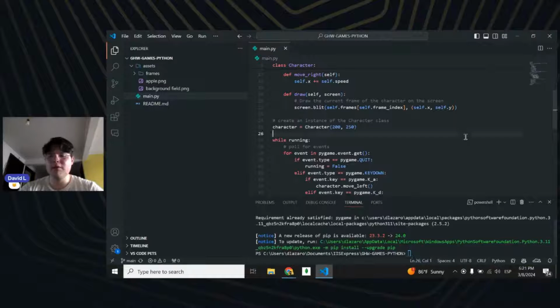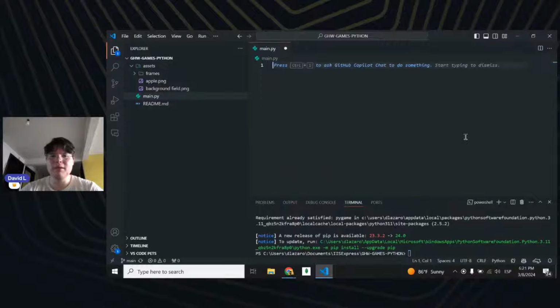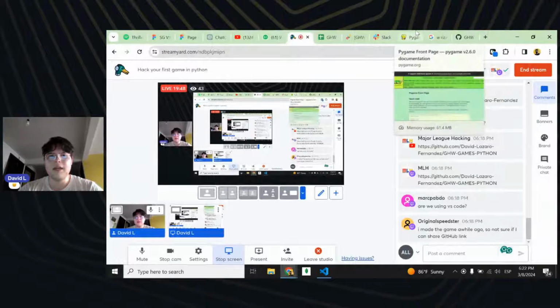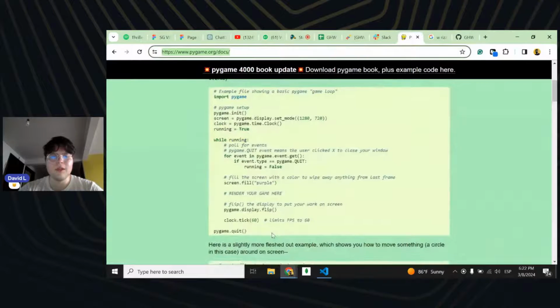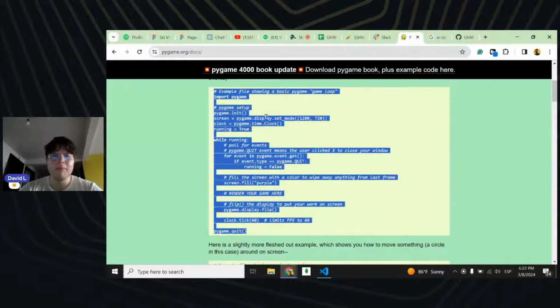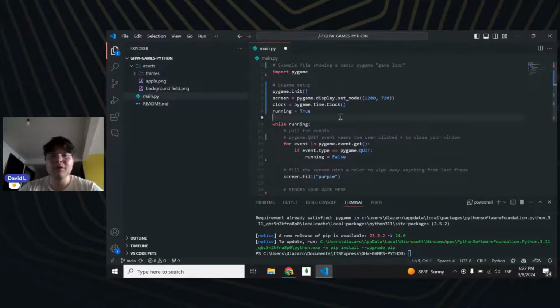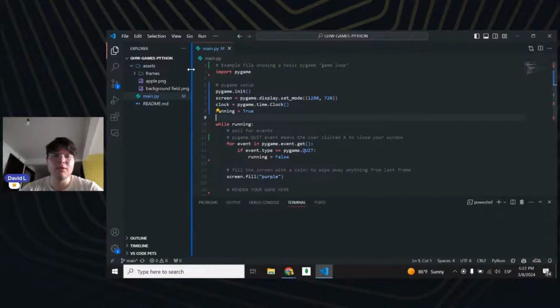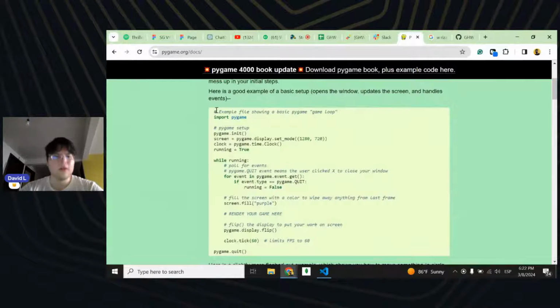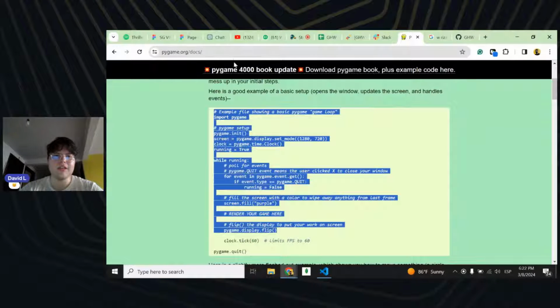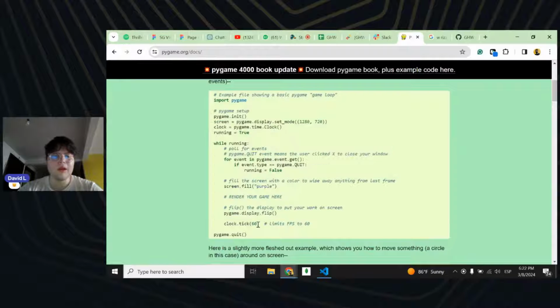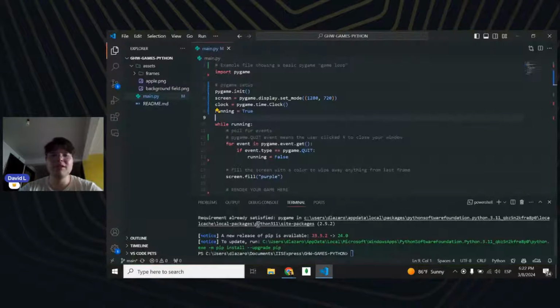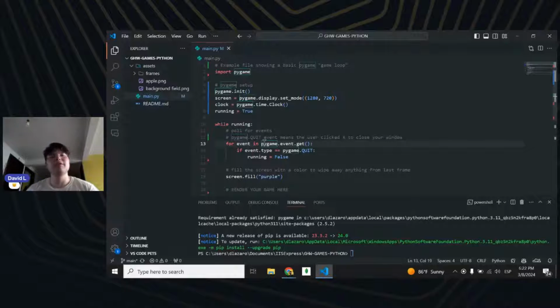First of all, let me quit everything that I have here because I'm not going to use it. Next, I'm going to quick start my first screen, or my first game in Python, by just starting a game loop. All this stuff is in the Python or PyGame documentation, so don't worry about it. I just copied this from pygame.org/docs. What I'm doing now is copy and pasting this because I want you to try to understand it. So let's get into this code and explore what it is doing.